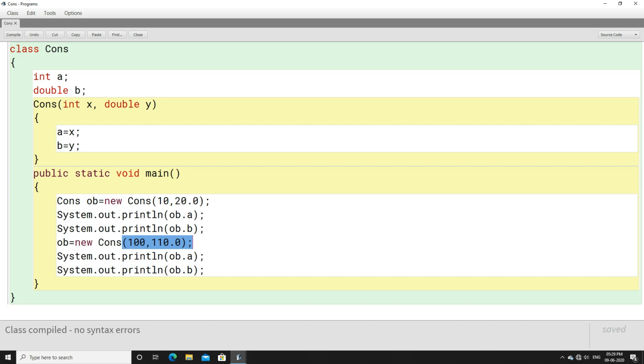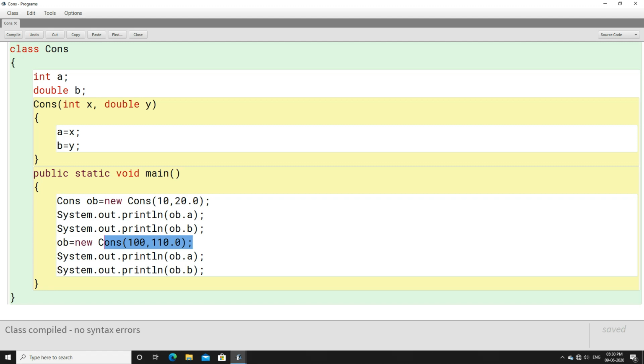If you want to keep the old values, like here in this case, you can see the first value gets replaced with the second value, isn't it? Now if you want to keep this value intact, if you don't want to change this, then you have to keep OB. Now when you have to assign the second value, in this case you have to take help of another object. So if you want to keep all the values intact, you have to take different objects: object 1, object 2, object 3, object 4, object 5.